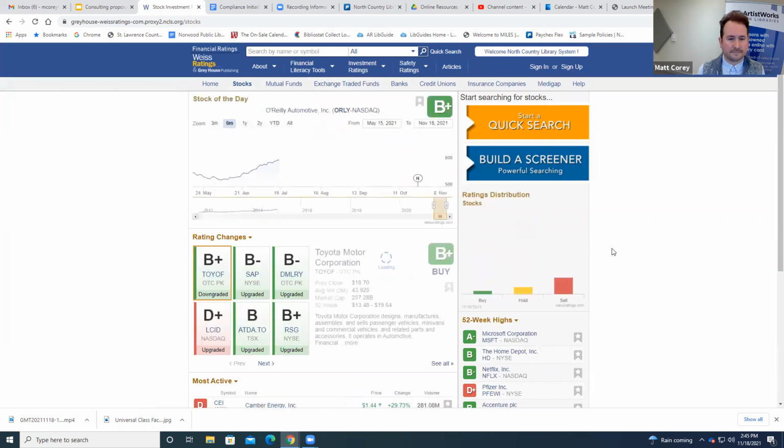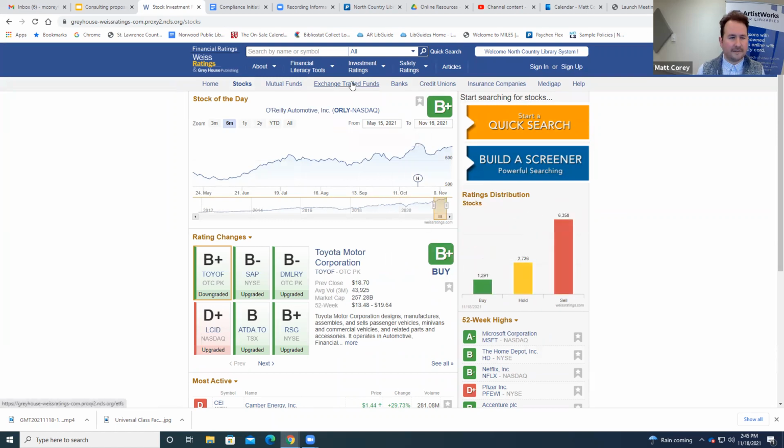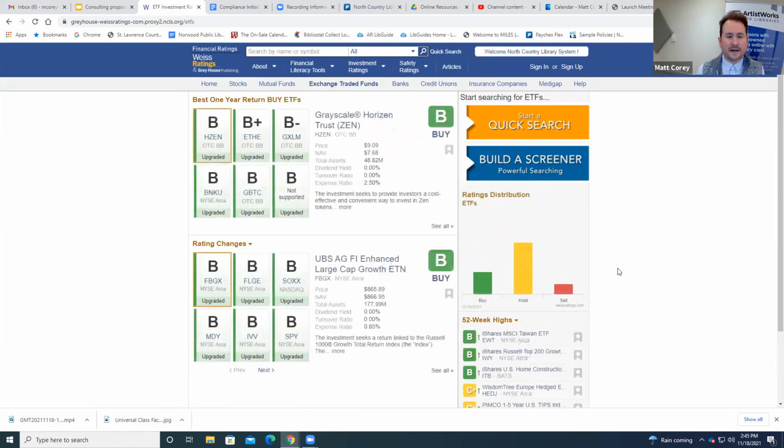I think as opposed to stocks, when we click on the mutual funds or the ETFs, you've got a little bit more there in the buy and hold categories. Again, because ETFs are a little bit like a blend between the mutual funds and the stocks, where that basket is something that you hold long term. And again, it's a little bit lower risk than owning an individual stock and everything. So you're going to find that the ratings pile a little bit closer to the buy and hold range there.